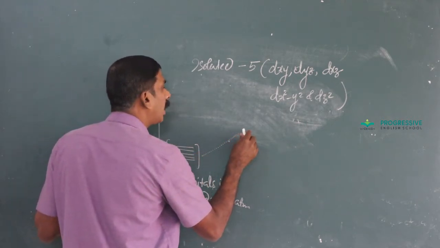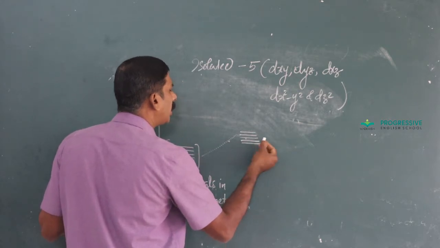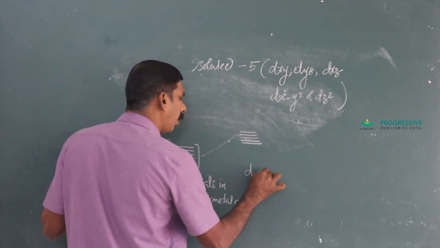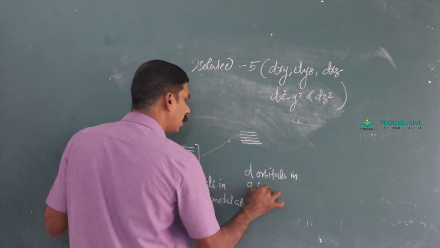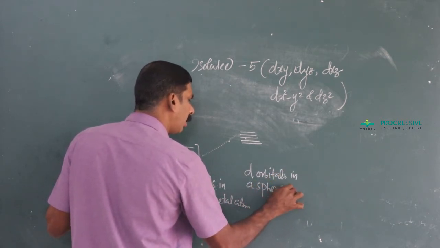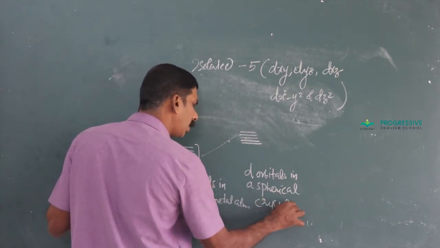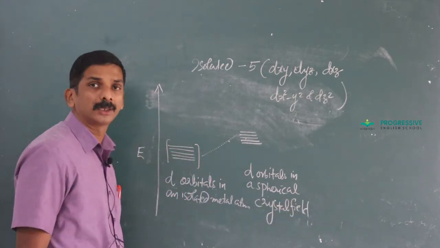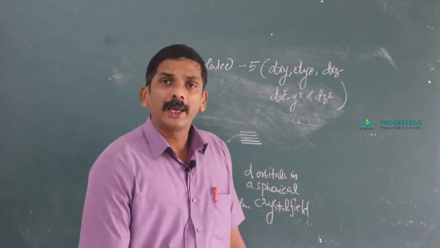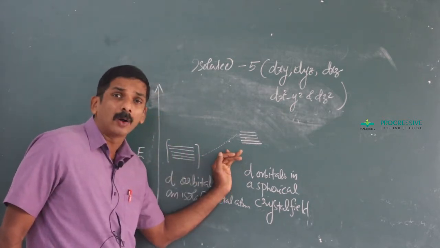When a ligand approaches, their energy gets raised, that is, d orbitals in a spherical crystal field. When a ligand approaches the metal, the degeneracy is lost.